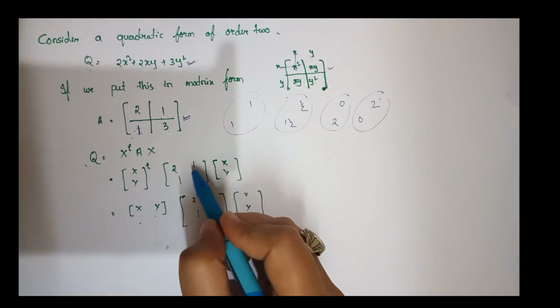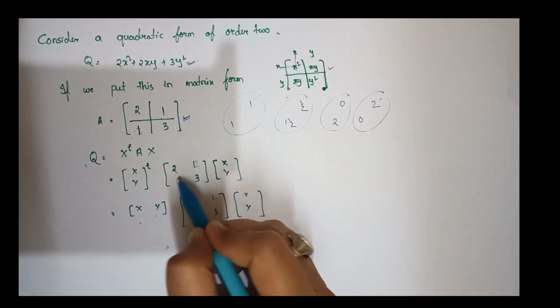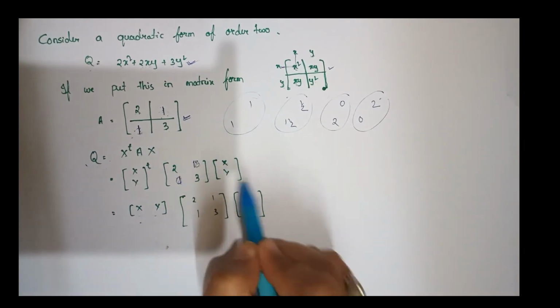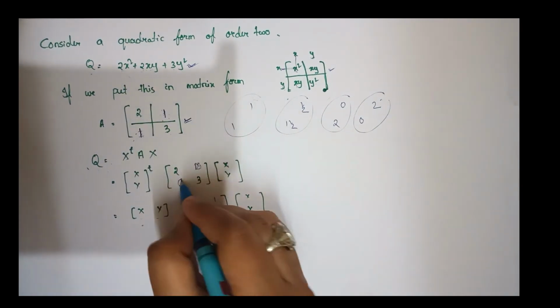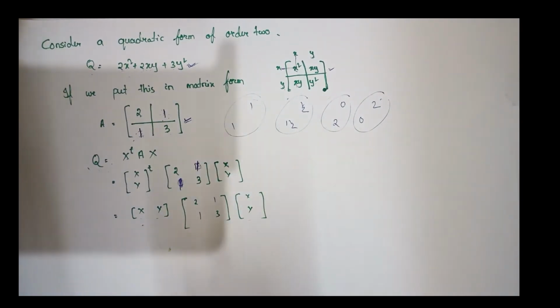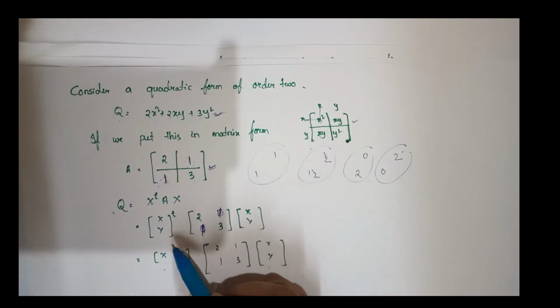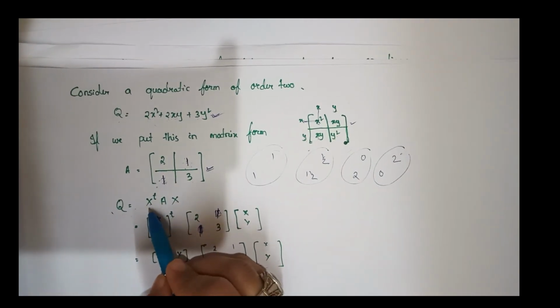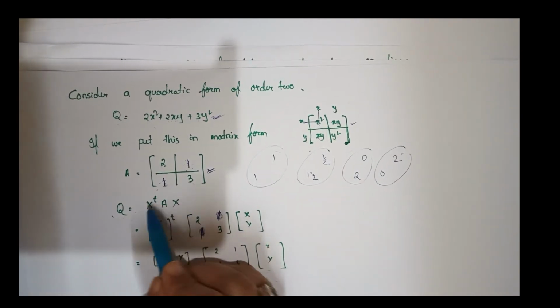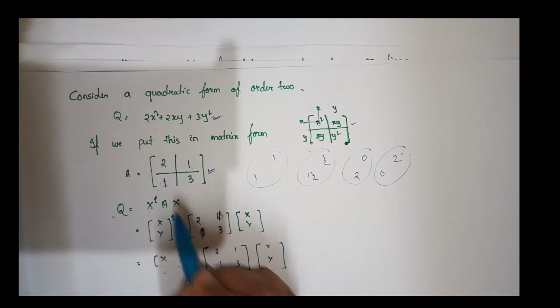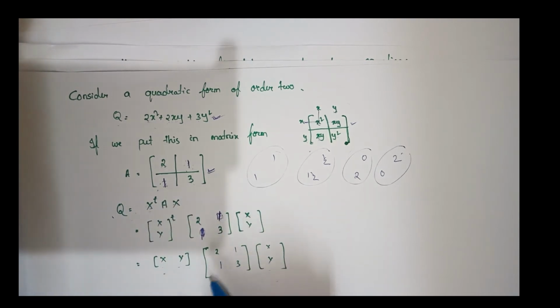And remember, if you are changing this to 0 and 2, or 2 and 0, or 1 and a half, and so on, you will not get the same matrix. But for the unique solution, we will take the symmetrical division. One more thing, why the transpose is here: you can check that if you exchange the position, you cannot multiply it. You can take your own example and check it out.